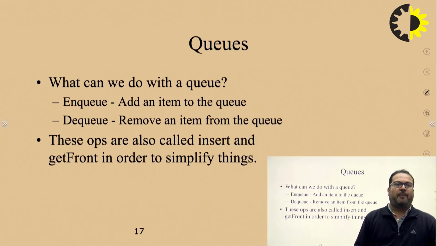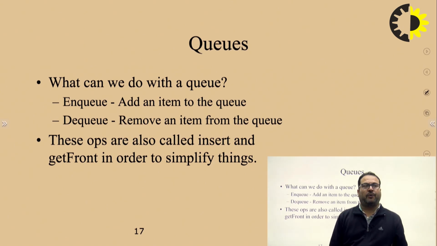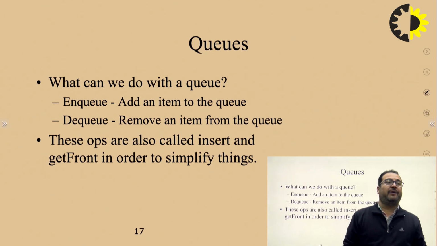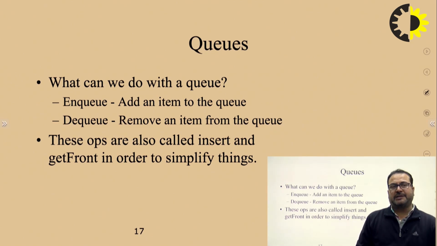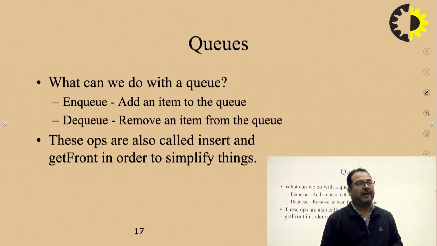What can we do with a queue? There are two operations, called Enqueue and Dequeue. Enqueue means adding an item to the queue, and Dequeue means removing one.